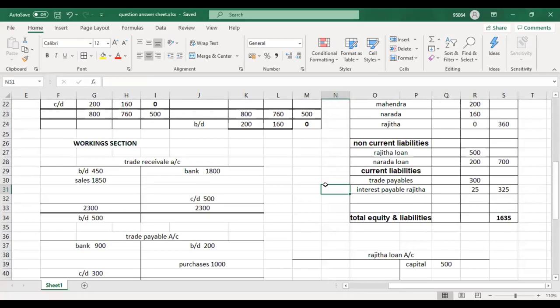For 10 marks they haven't asked for the financial position. If they have given financial position, you will sometimes get 15 marks, but this was done for knowledge purposes. If you have any doubts, please ask me, guys.